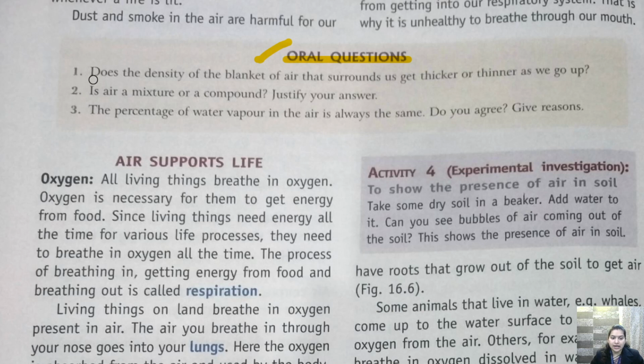Does the density of the blanket of air that surrounds us get thicker or thinner as we go up? So as we go up higher, what happens? क्या होता है? एटमॉस्फेयर या एयर की लेयर थिक यानी कि मोटी होती जाती है कि पतली होती जाती है. So we have seen that, children, the density of the layer becomes thinner and thinner as we go up.